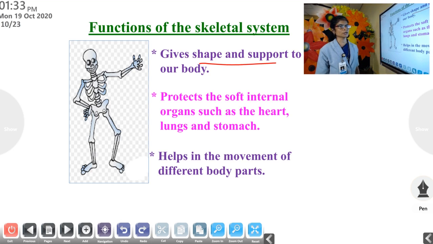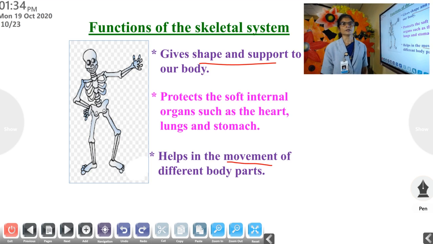Second, it protects the soft internal organs such as the heart, lungs, stomach, etc. Clear? Then the third point is it helps in the movement of different body parts.